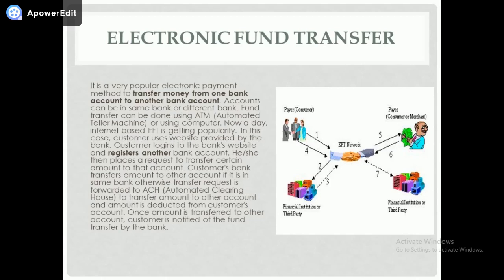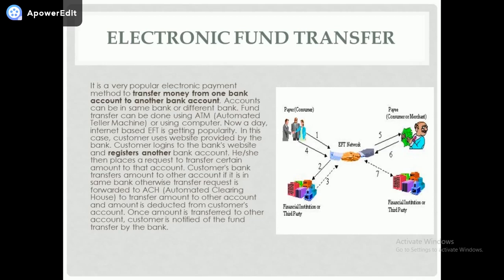If you are using internet, then you have to register all the details of the receiver of the amount. If you want to send money to person B, then you should give all the details of person B, his name and the bank account he has and the IFSC code. All such details should be given, and you have to register his bank account.